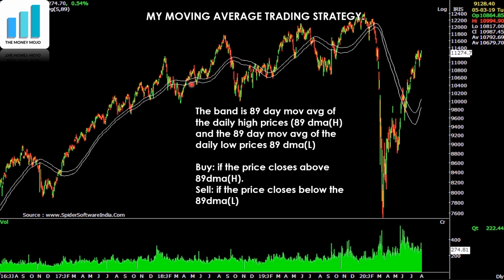So this is my bonus that I was talking about. This is the way that you can actually trade moving averages. Instead of just moving average on the close, you can use it on the high and low to create a band. You can experiment with your own bands. I used 89-day, you can use 50, you can use 100, and then you can see what works for you. So this is one of the things that I wanted to talk about.